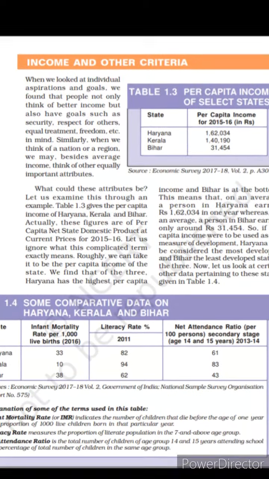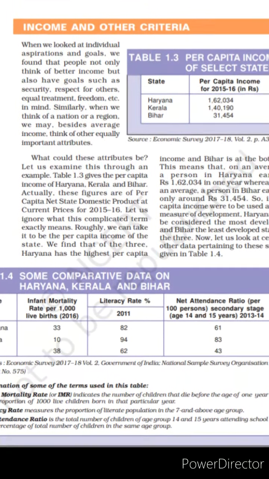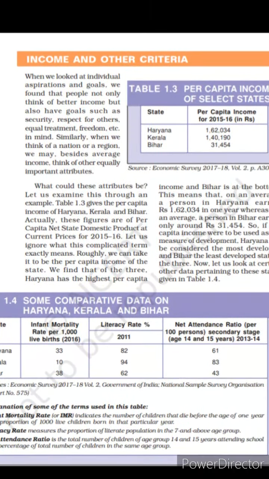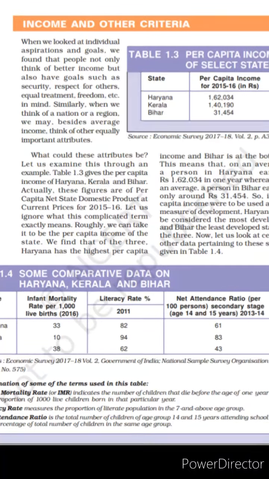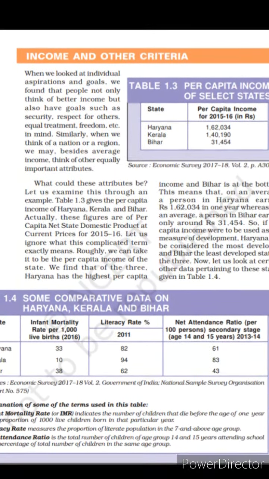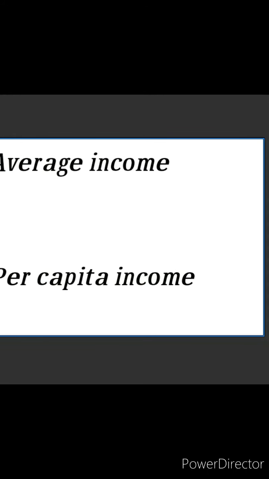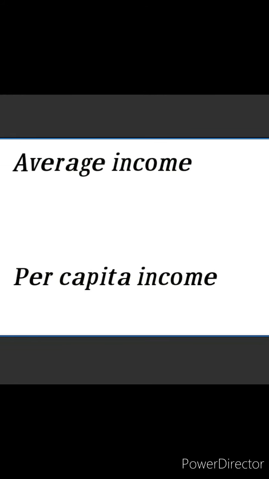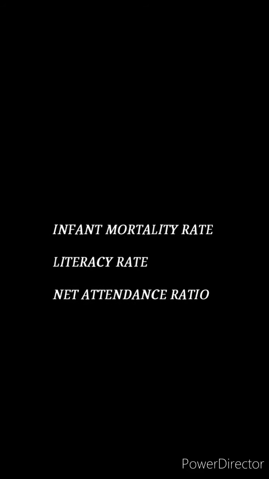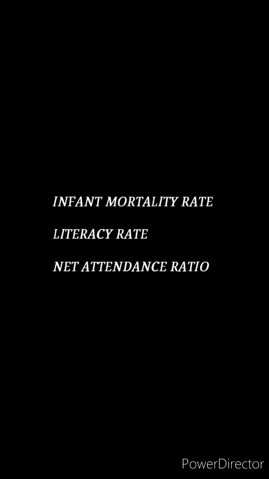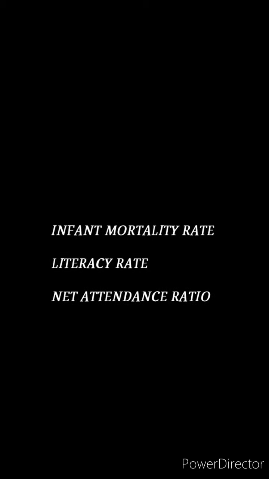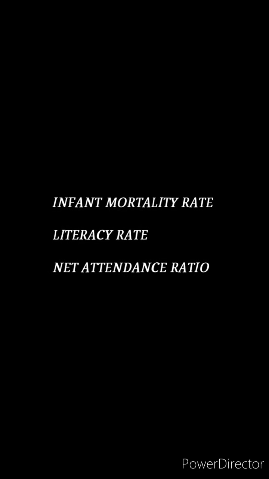Infant mortality rate indicates the number of children that die before the age of 1 as a proportion of 100 live children born in that particular year. It means for every 100 infants, that is babies, how many die before the age of 1. Next is literacy rate. It measures the proportion of literate or educated population in the 7 and above age group. Net attendance ratio is the total number of children of age 14 and 15 years attending school.